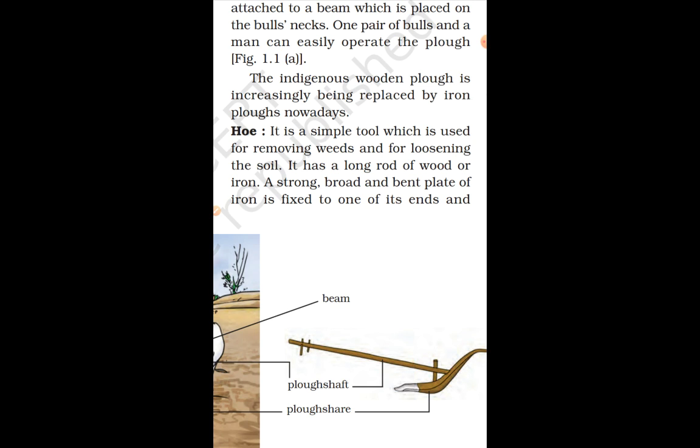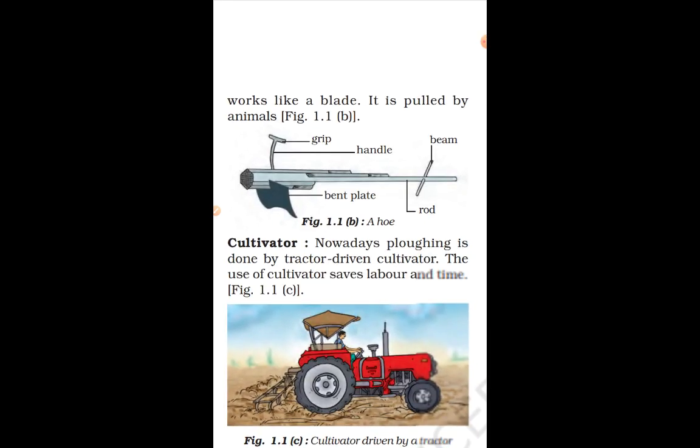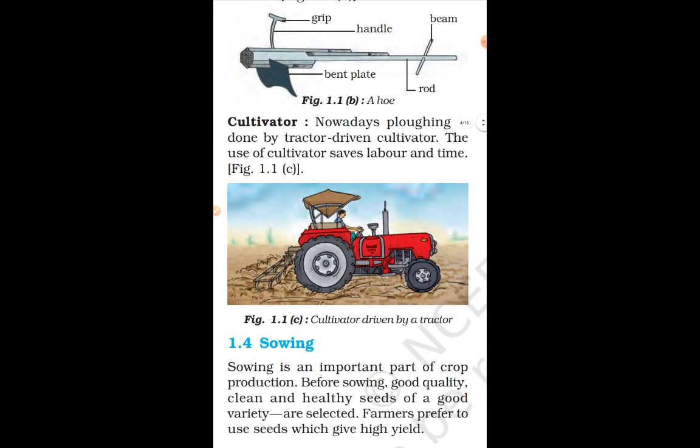Next is the hoe. Hoe is just a simple tool which is used for removing the weeds and for loosening the soil. The basic part is the long rod of iron or wood. Basically, it is found in iron only. A strong, broad bent plate of iron is also fixed at one of its ends, which acts as a blade, and it is pulled by the animals. So, you can see the figure of the hoe here.